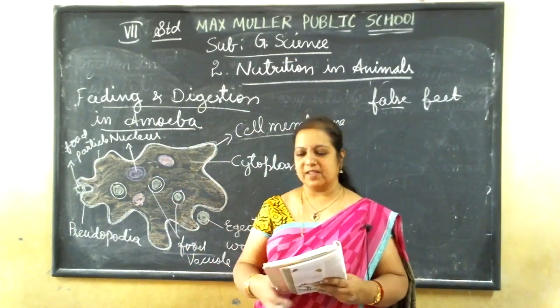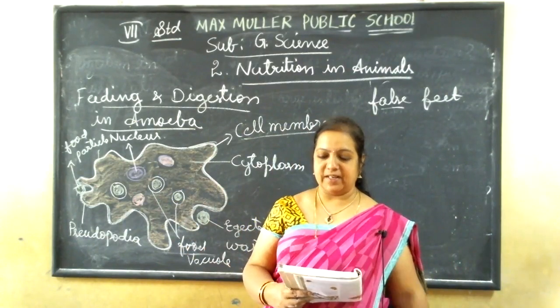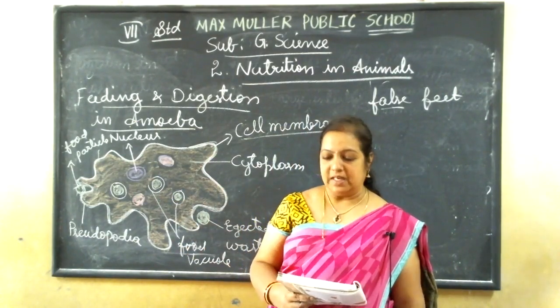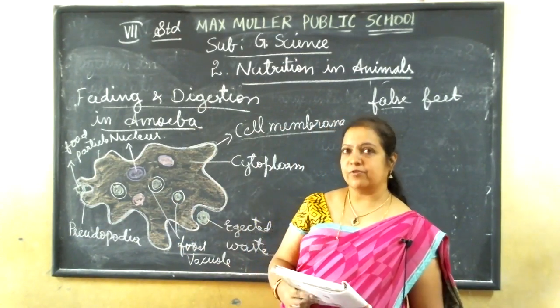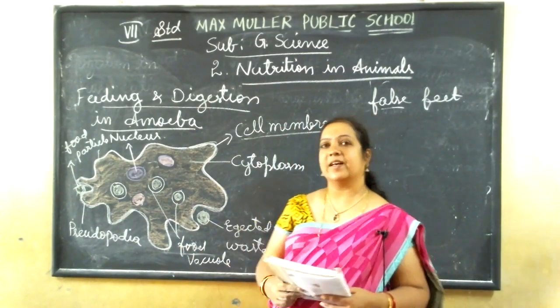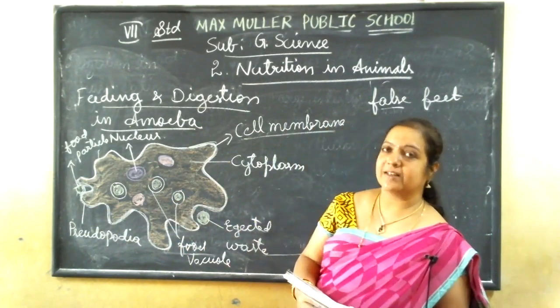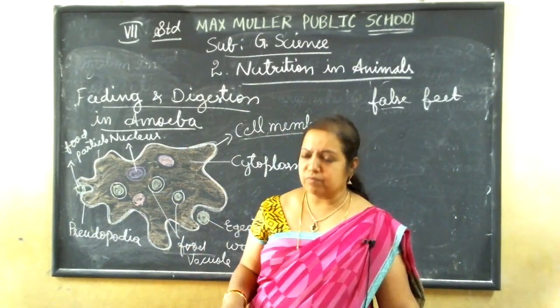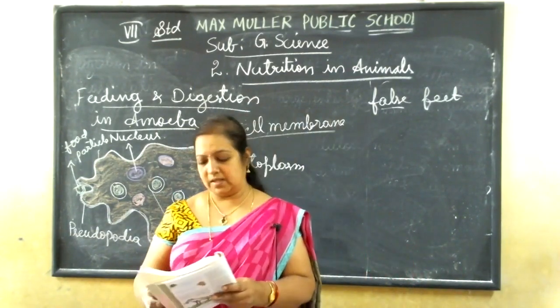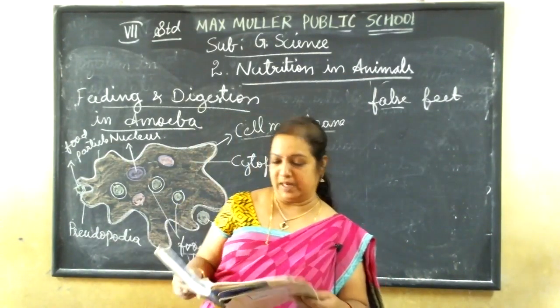So the basic process of digestion of food and release of energy is the same in all animals. In a later chapter, we will study how the transport of food is done in animals and also in plants. Understand, children? So this is the end of the lesson about the amoeba.